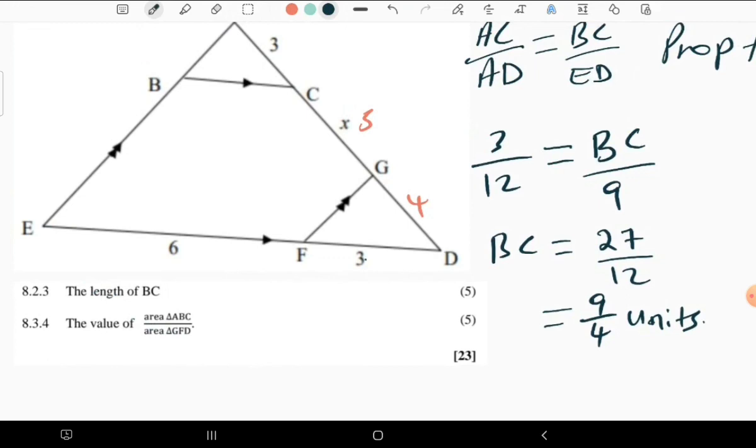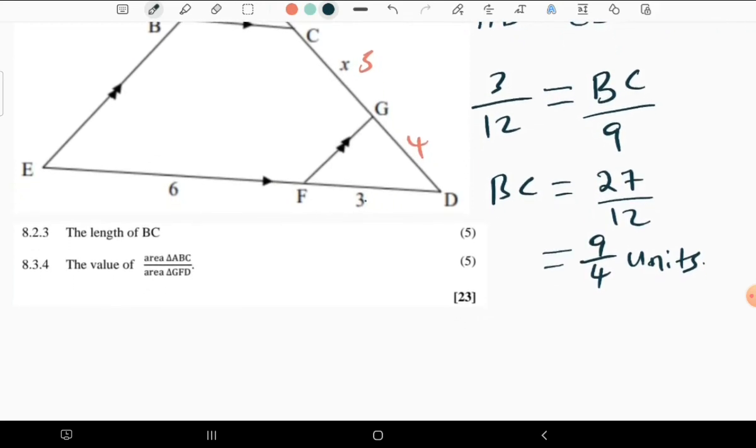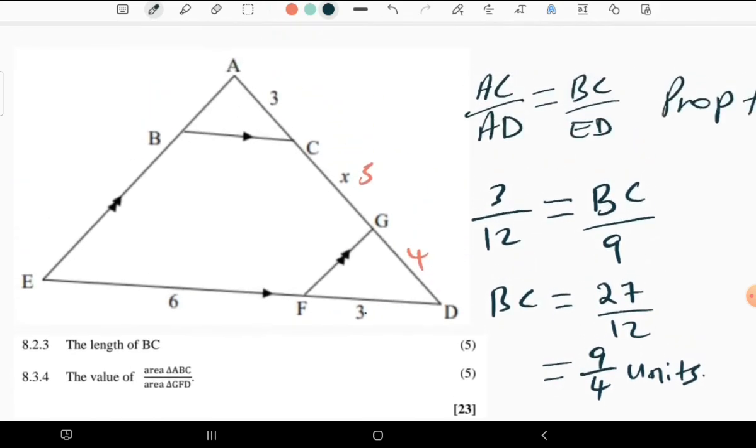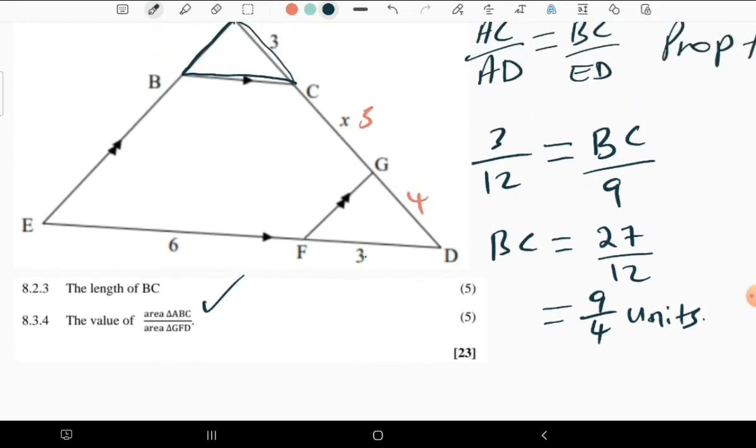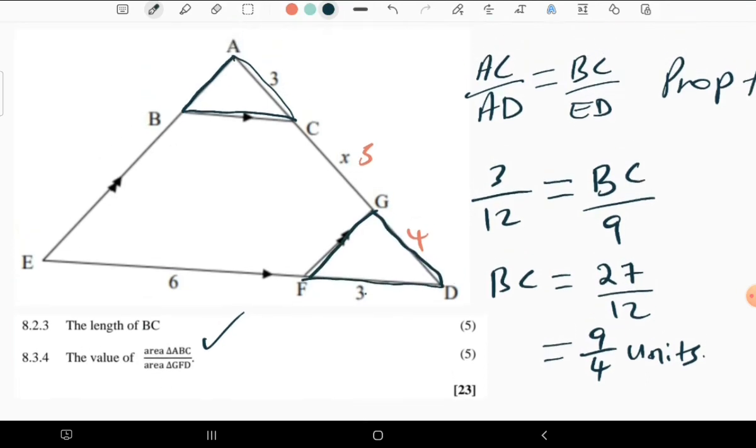The next question says we are to find out the area of triangle ABC divided by area of GFD. This is GFD. Now, what are we having? Which means BC, we found BC to be equal to 9 over 4. Good. Now, what do we need?